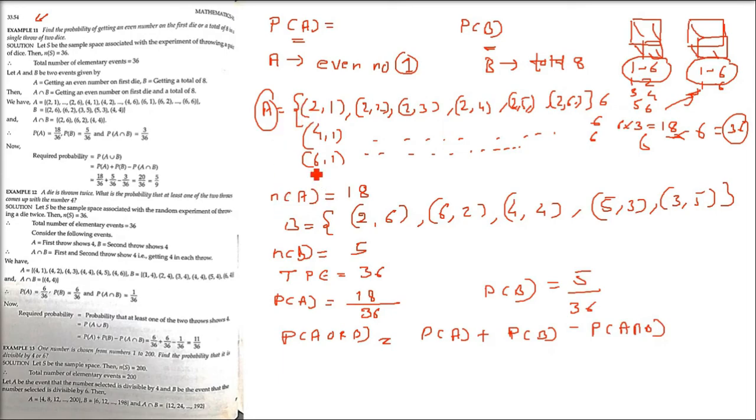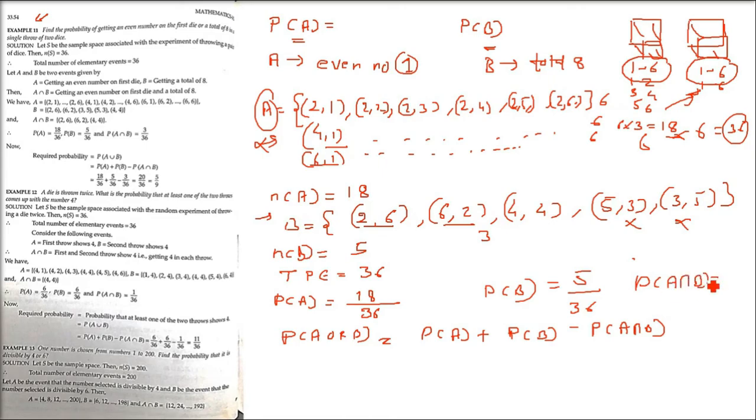So we have to find out the intersection also. Let us take the intersection. You have to see whether 2,6; 6,2; 4,4; 5,3; 3,5 exist in A or not, that is, whatever both A and B contain. 5,3 and 3,5 you won't find, because the first number cannot be an odd number. Only 3 are possible. So the intersection is only 3.